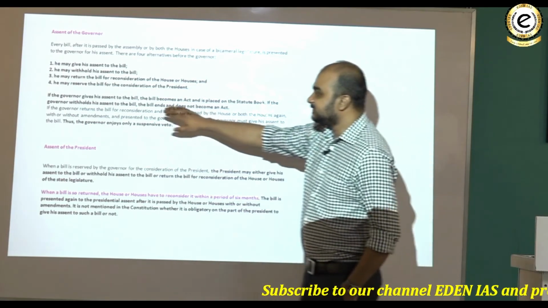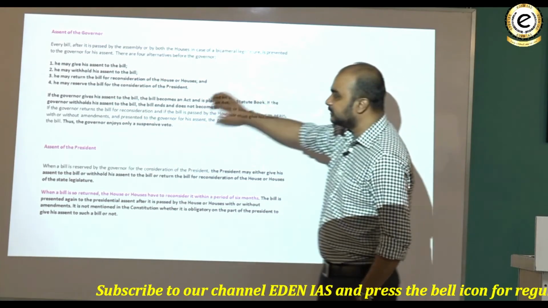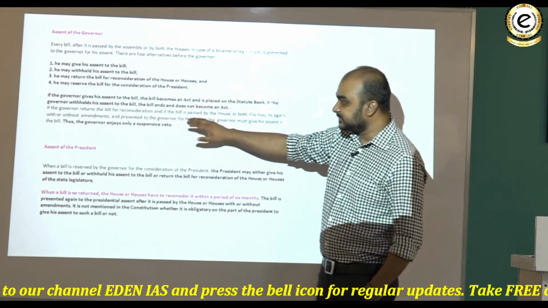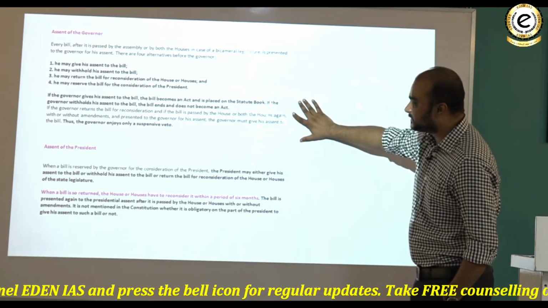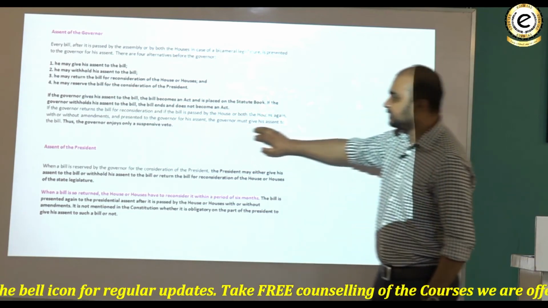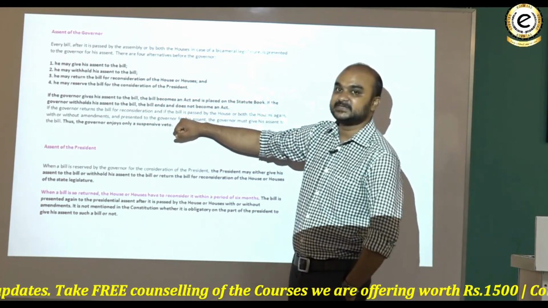So if the governor gives his assent, the bill becomes an act of the parliament, is placed in the statute book. If the governor withholds his assent, the bill ends and does not become an act. If the governor returns the bill for reconsideration and if the bill is passed by the house or both the houses again with or without amendments and presented to the governor for his assent, the governor must give his assent to the bill. Thus the governor enjoys only a suspensive kind of veto.